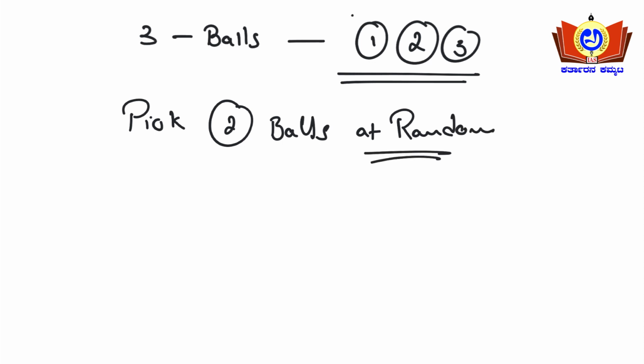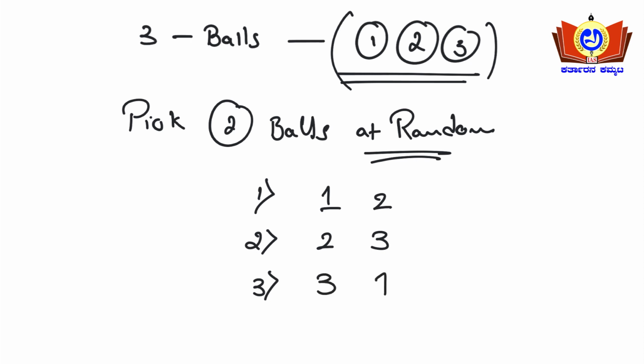So out of these three balls, if we ask you to pick two balls at random, in how many ways will you be picking the balls? In the first condition, you may pick ball number 1 and ball number 2, yes or no. In the second type, you have the options of ball number 2 and ball number 3, and in the third option you will have ball number 3 and ball number 1. These are the different ways you may be able to pick the balls here, okay.